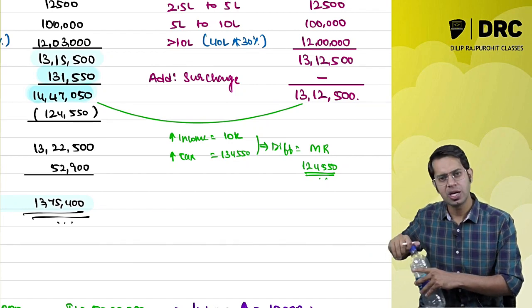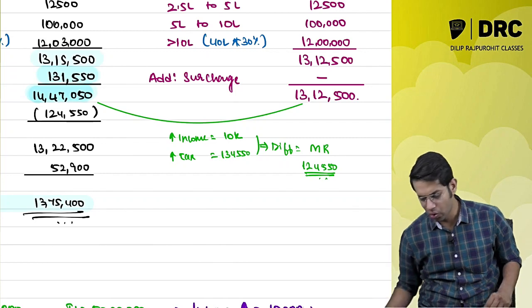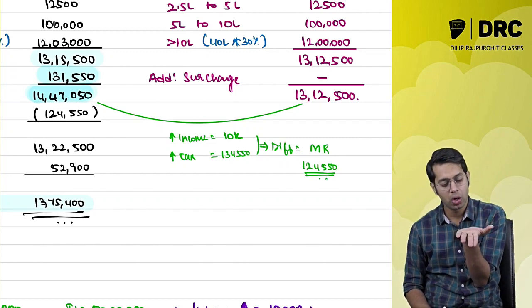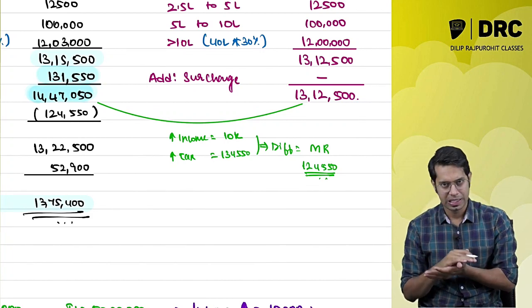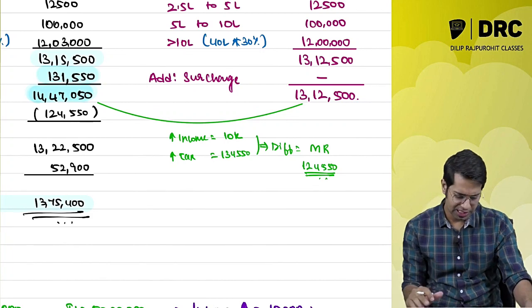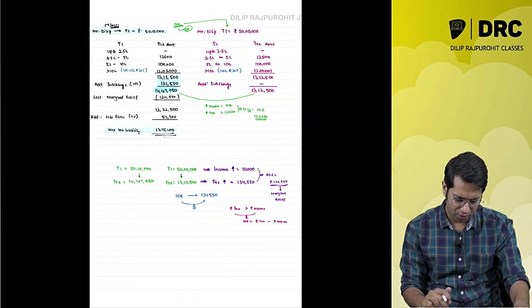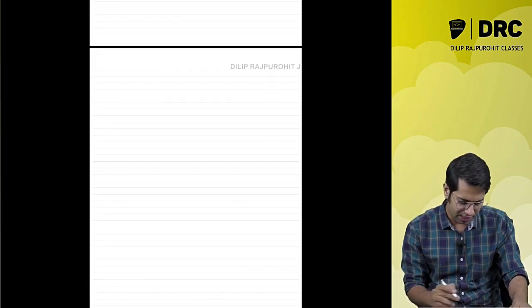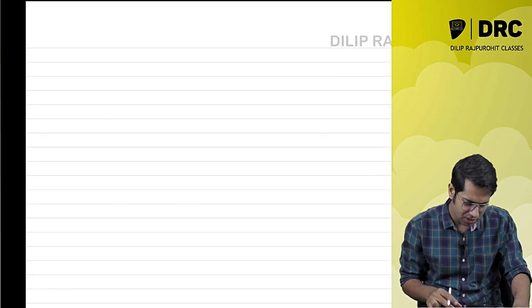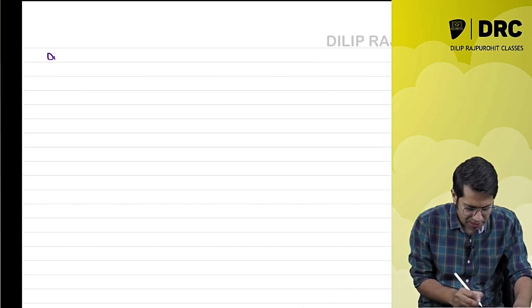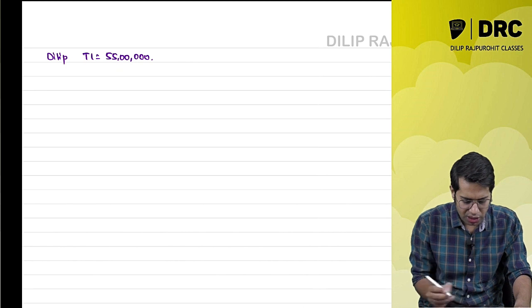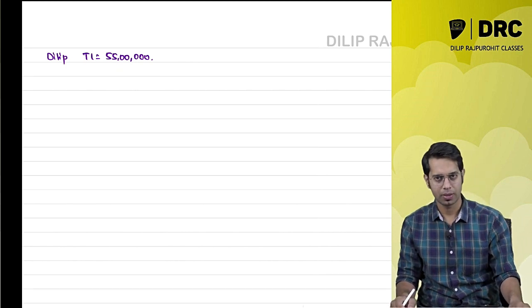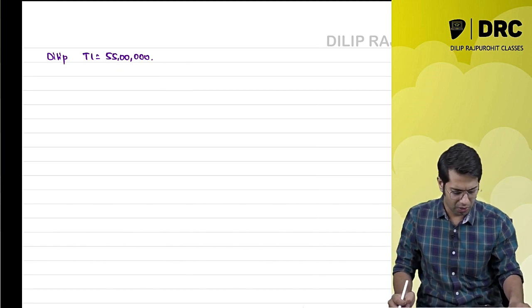Sir, will this marginal relief come every time? No. Marginal relief will come only when your total income is slightly above the surcharge limit, a little bit above the surcharge limit. Sir, what do you mean by this? Let us do one more example. Say Mr. Dilip has a total income of 55 lakh rupees. Now the question is whether marginal relief is going to come or not.